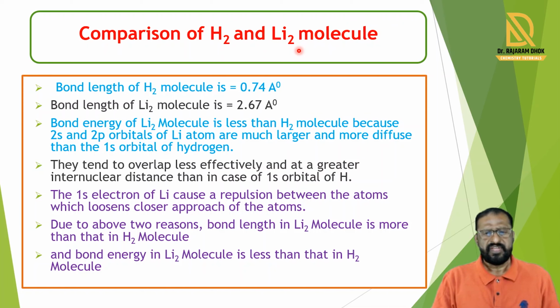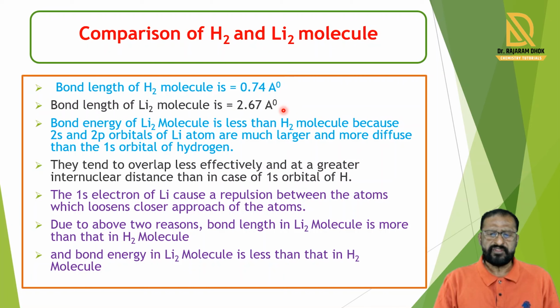In the hydrogen molecule and in the lithium molecule, both contain a single bond, that is a sigma bond. But in the case of the hydrogen molecule and lithium molecule, the bond length is different. In the hydrogen molecule, the bond length is 0.74 angstrom, and in the lithium molecule, the bond length is 2.67 angstrom.